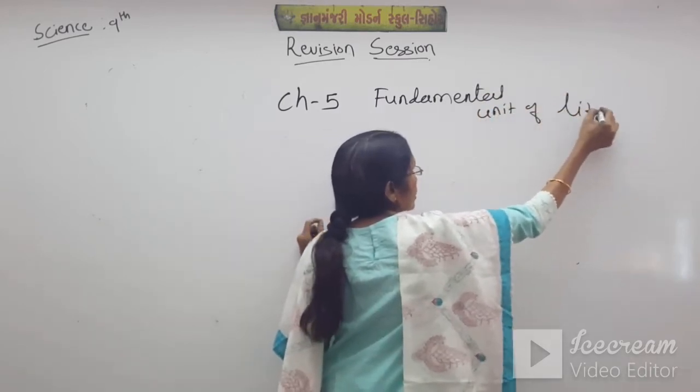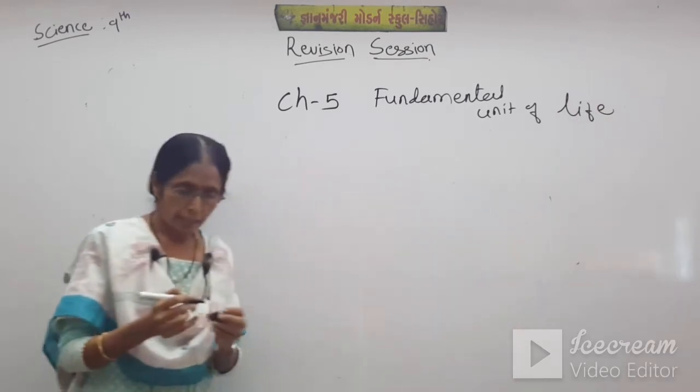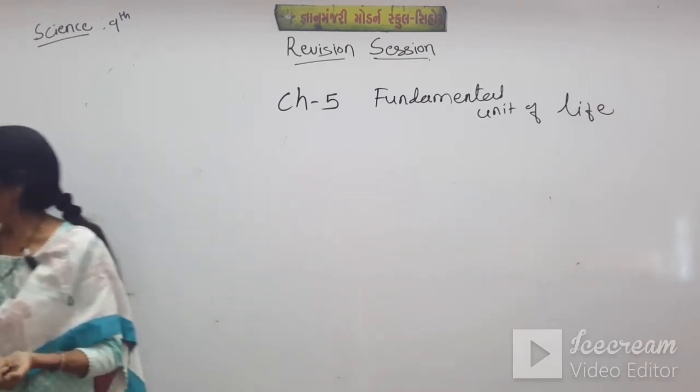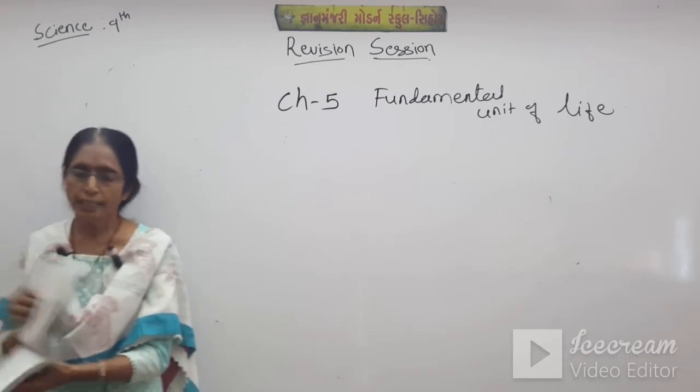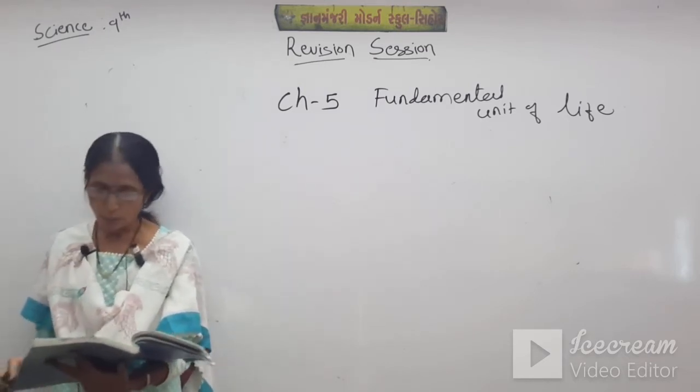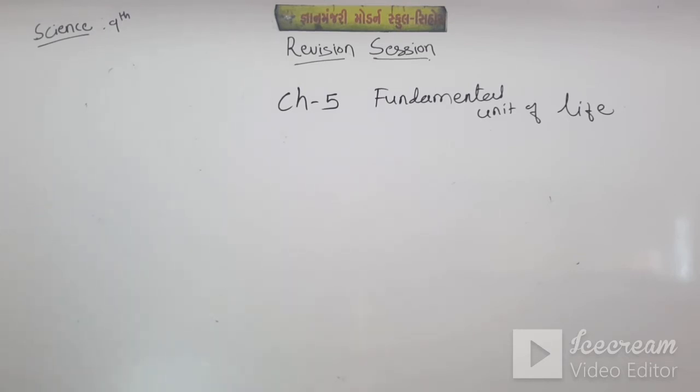And what is it? It is the cell. And first of all, who observed the cell? Robert Brown observed the cell.